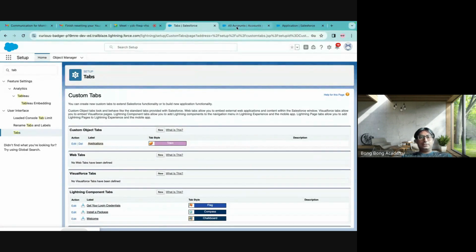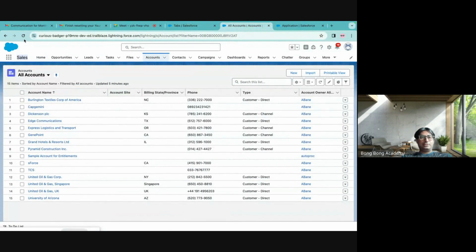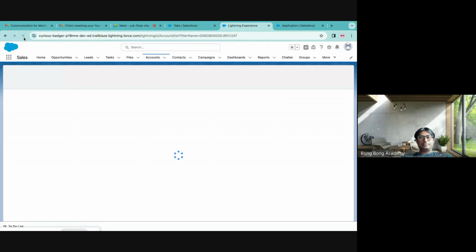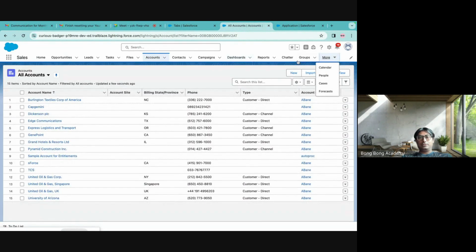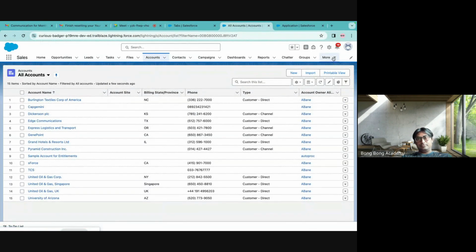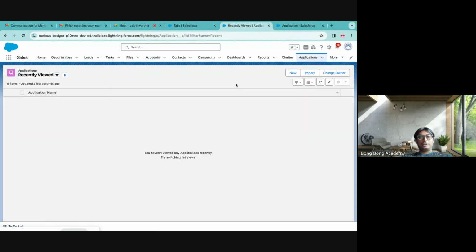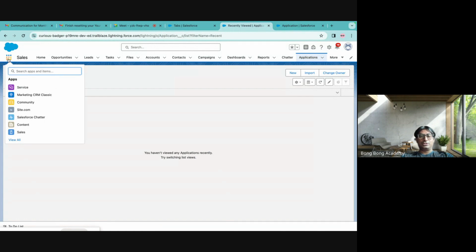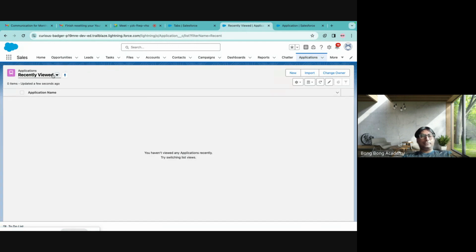When I do that and I go back to the sales app, I'm in the sales app. You can see in the more button, these things will come. Application has come. So now you can also go from here. You can also search here. You'll see application is showing up here as a separate tab. Same tab will open up. Here I go to all and pin this.